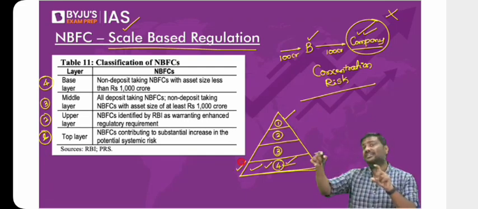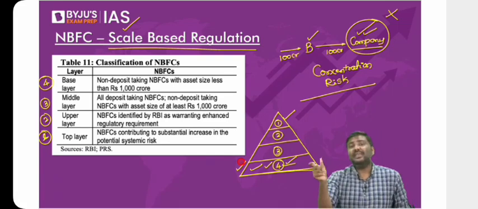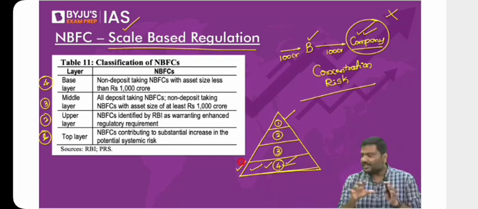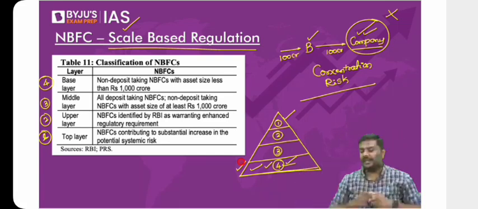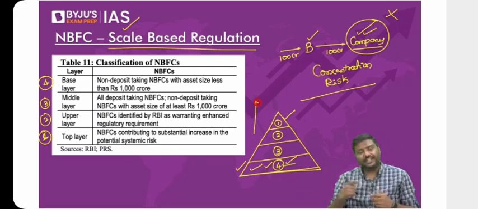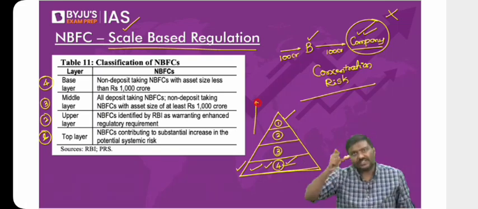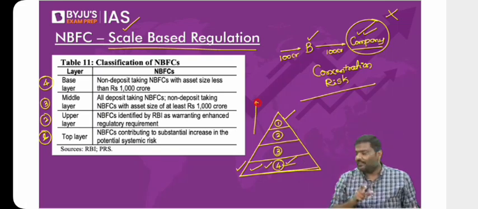And certain regulations have been implemented now. For example, how do you classify NPAs has been changed for NBFCs. So understand this. As you keep on moving from the base layer to the top layer, the classification of NBFCs will become stringent. The capital adequacy ratio requirements will become very strict. Concentration limits will be imposed on their activity, etc.